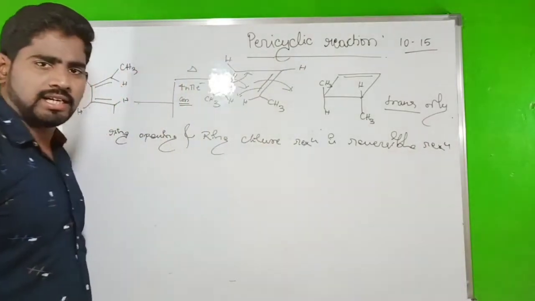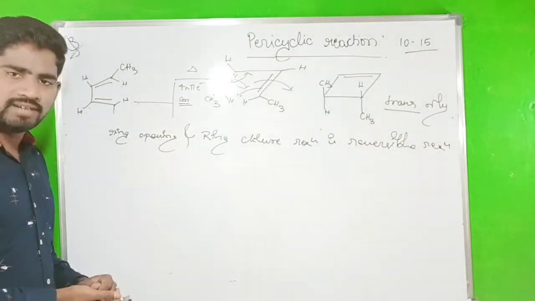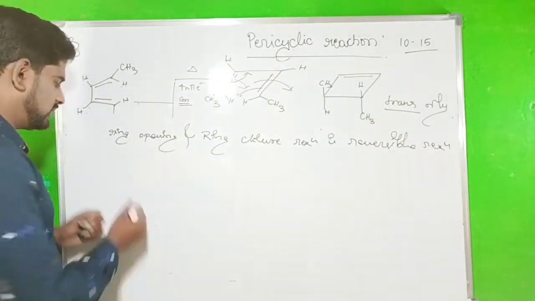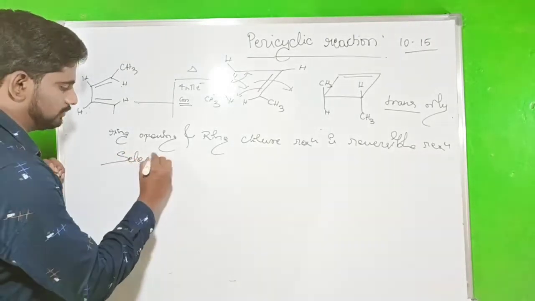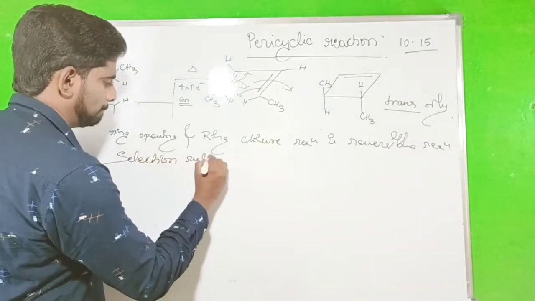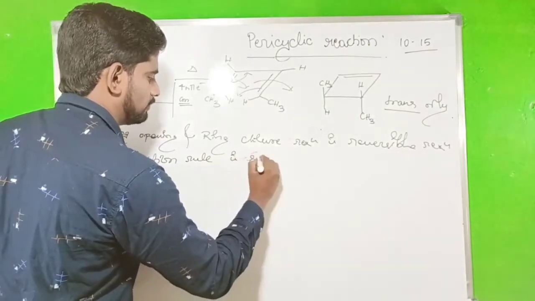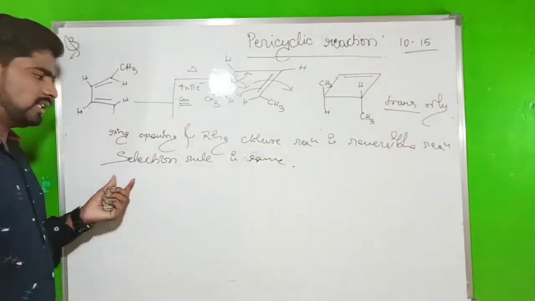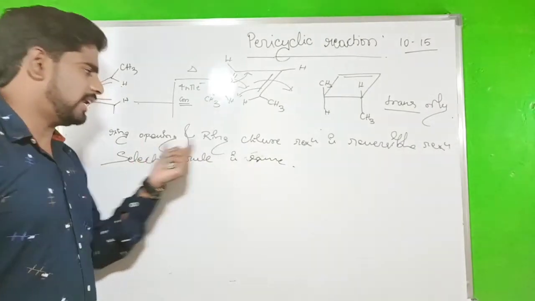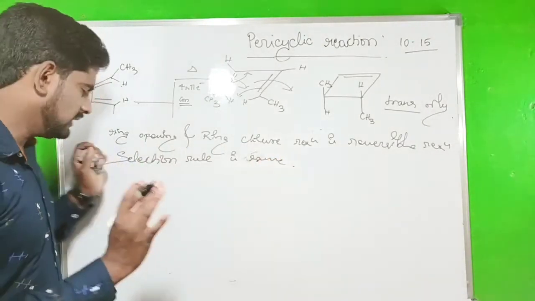Ring closure reaction and ring opening reaction is a reversible reaction. So the selection rule is the same. Both ring opening and ring closure reaction have the same condition.